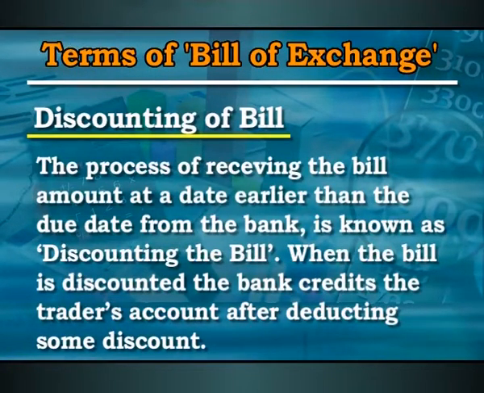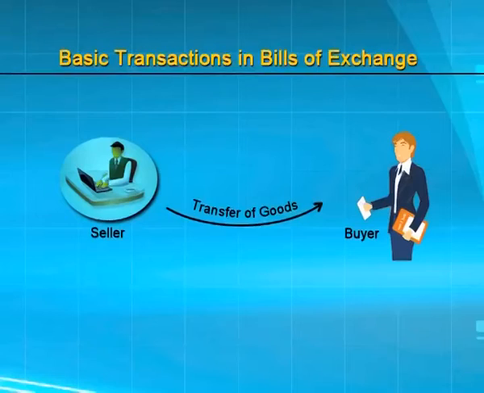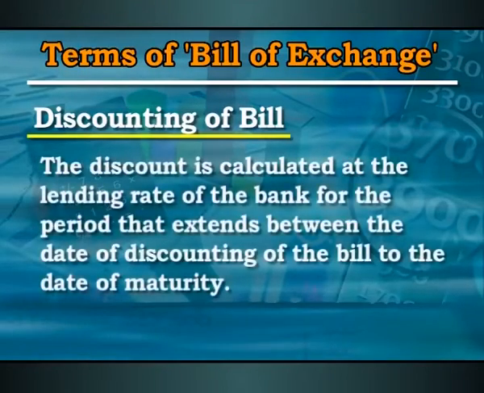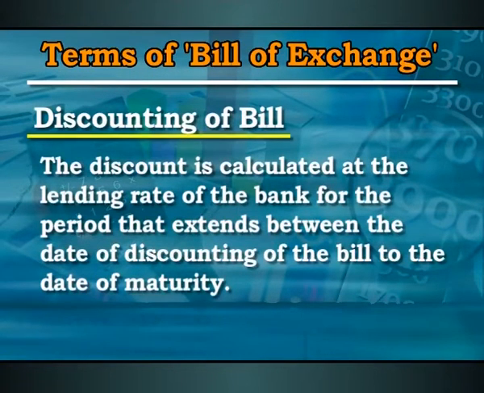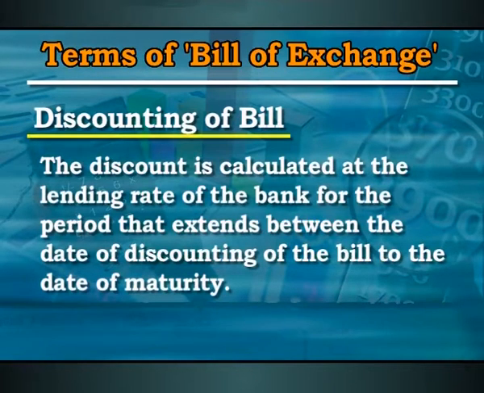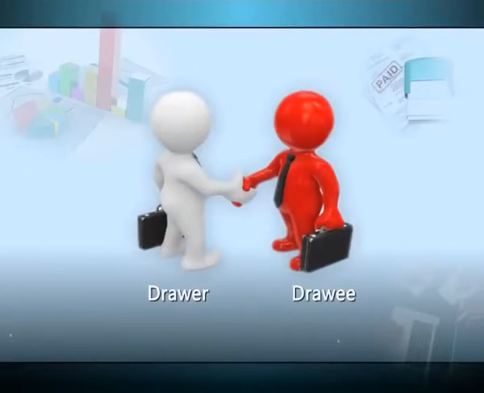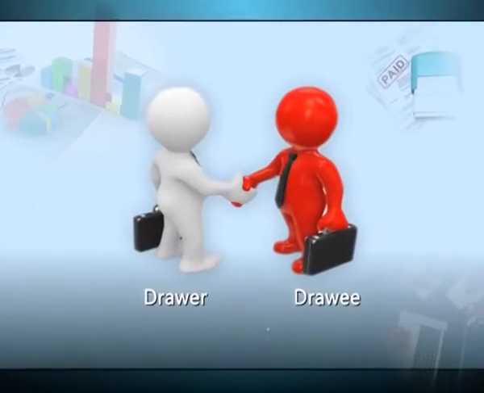Say for example, again and again I am quoting so that you could be clear about it. The concept should be there in your mind. A is the seller, B is the buyer. A sells the goods to B for 10,000 rupees, and the condition is that the payment of this bill is going to be made after 2 months. A agrees, B also signs it, and B goes back with the goods and a copy of the bill.